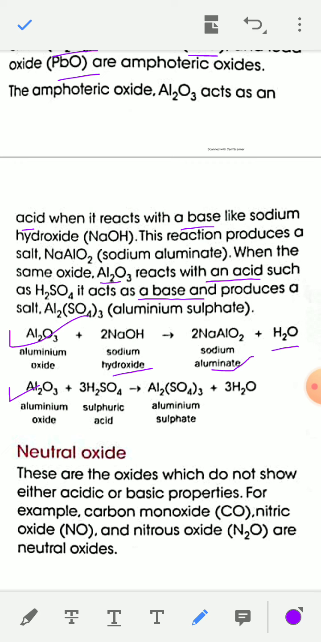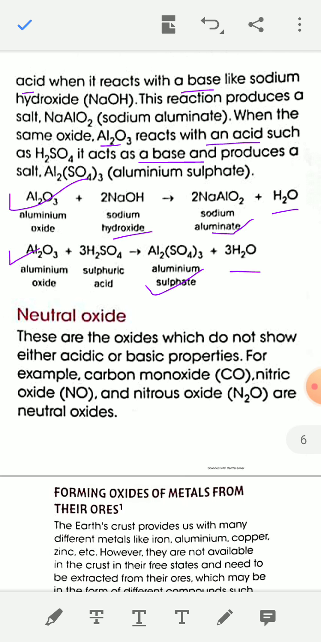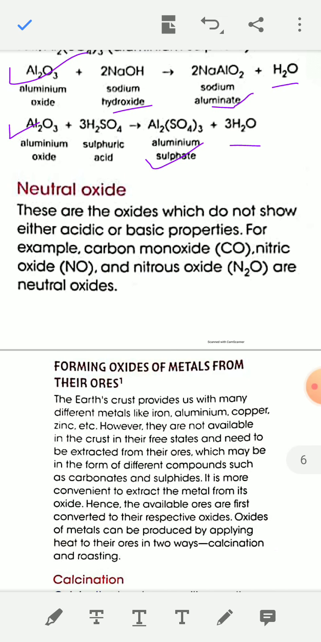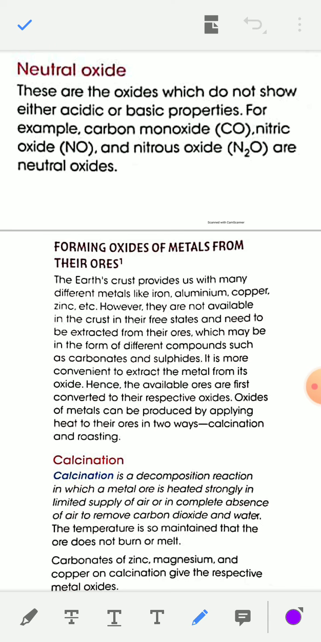When aluminum oxide reacts with H2SO4, sulfuric acid, it gives a salt, Al2(SO4)3, aluminum sulfate, plus water, salt plus water. Here it is showing both acidic and basic property of aluminum oxide. Thus aluminum oxide is an amphoteric oxide. And the last type of oxide is neutral oxide.